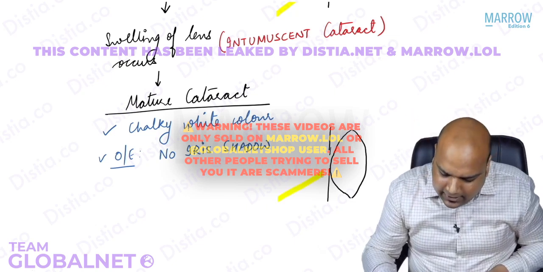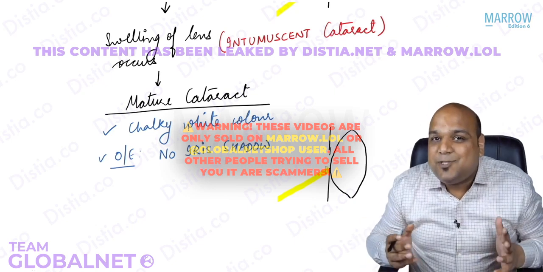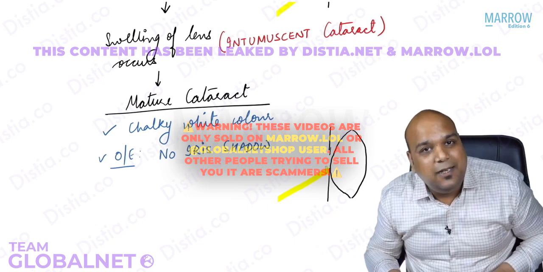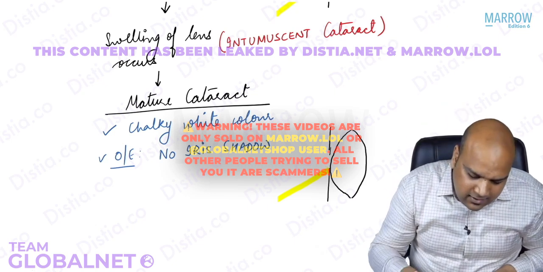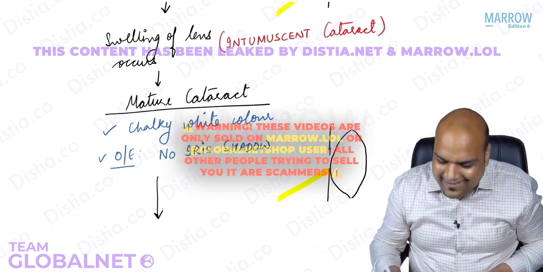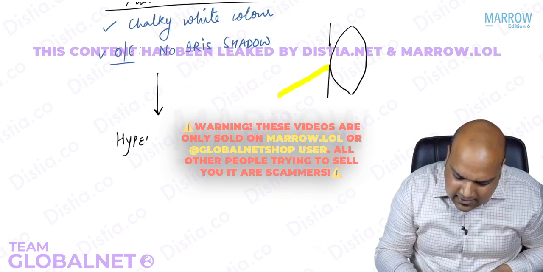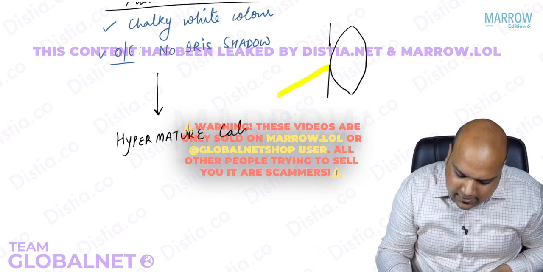So when I throw light, everybody, there is no space for a shadow to form. So that is why there is no shadow on the anterior surface of the lens. You have still not treated the cataract. So the cataract is progressing because the hydration is progressing. So as the hydration keeps on progressing, we enter the hypermature stage, hypermature cataract.